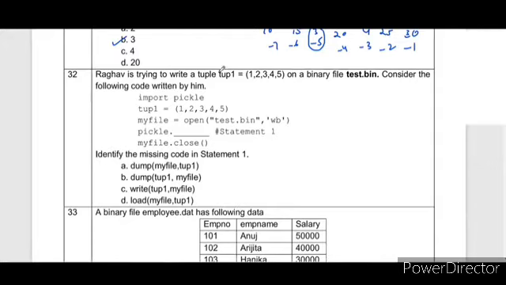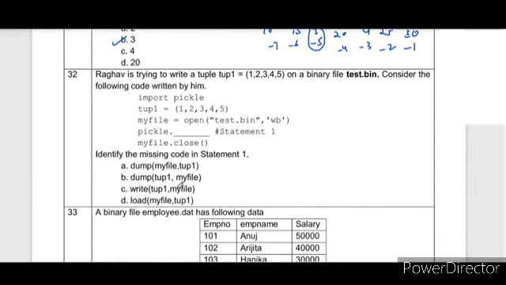Raghav is trying to write a tuple 1, 2, 3, 4, 5 to a binary file test.bin. Consider the following code written by him. Import pickle. Tuple1 = (1, 2, 3, 4, 5). The file is opened with test.bin in wb mode. Pickle dot, here you have to write the correct statement. Then file close. So the dump statement is used to write the record in the file.